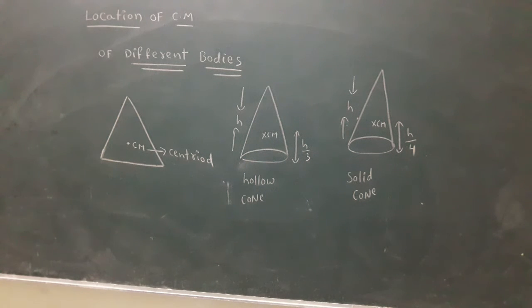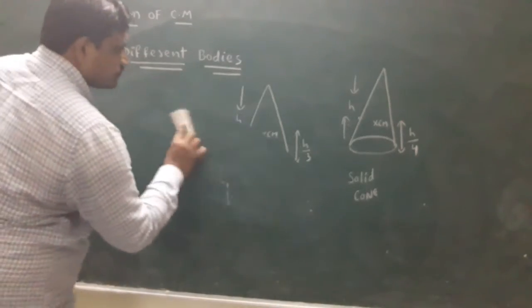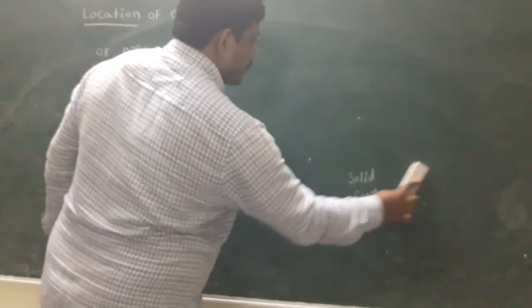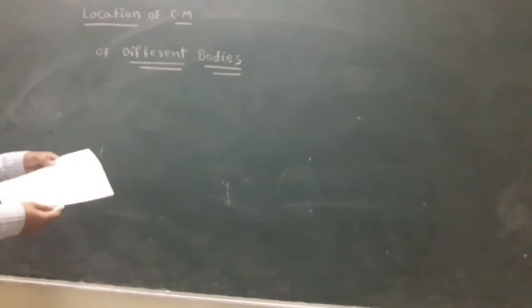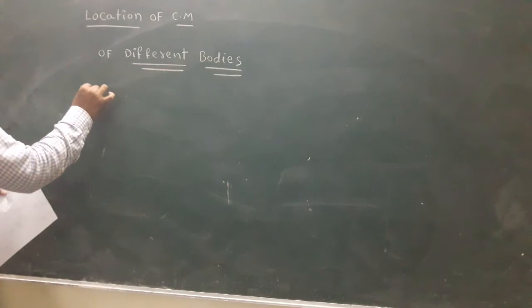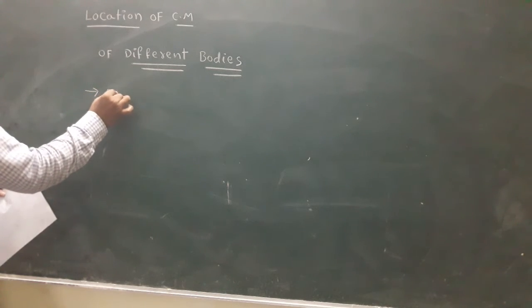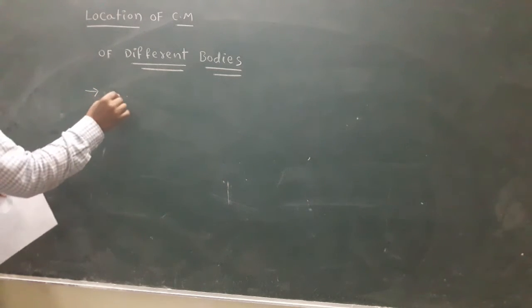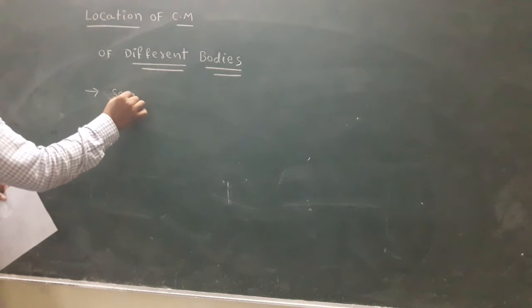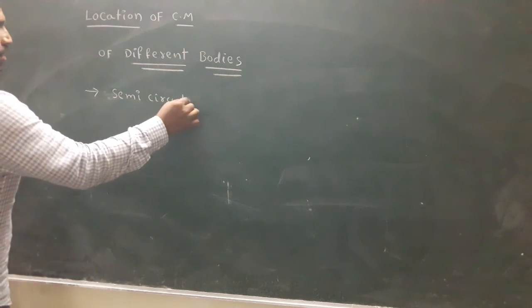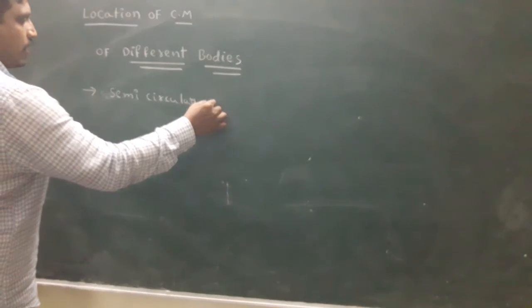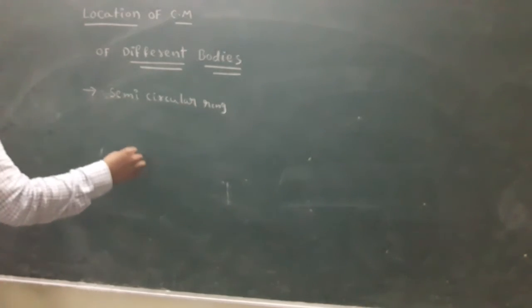Next, I discuss the semicircular ring. Look here, all of you.